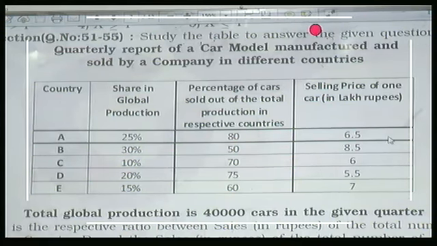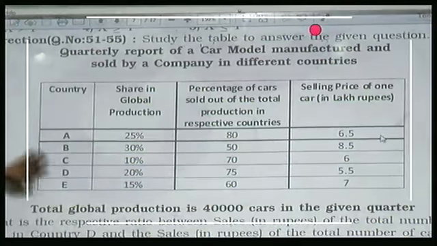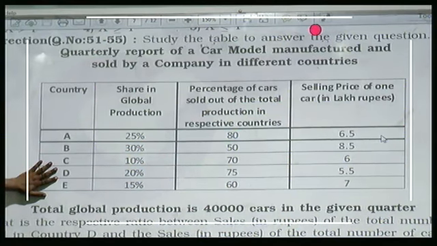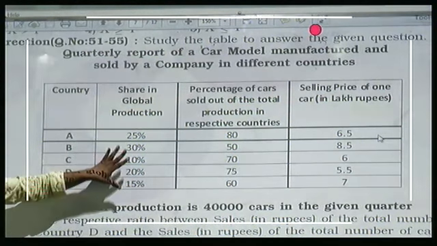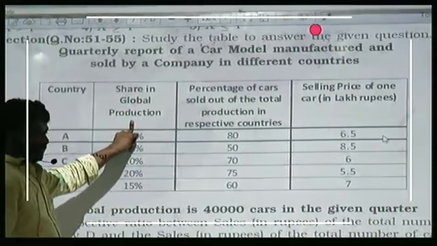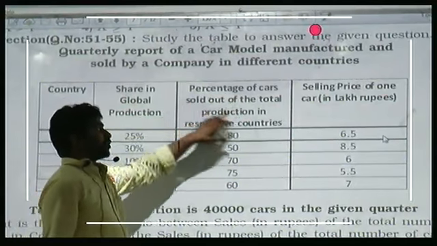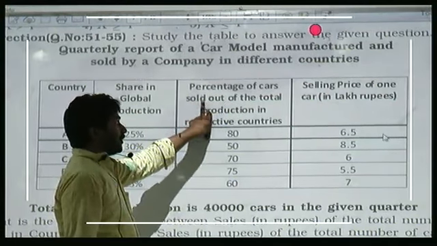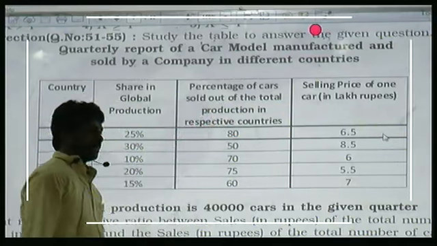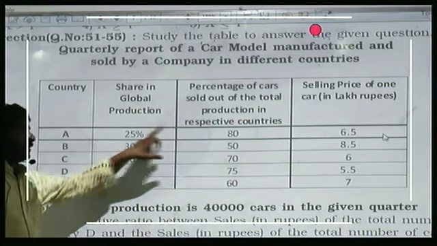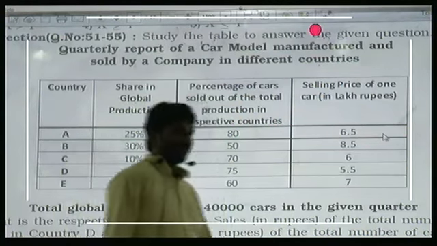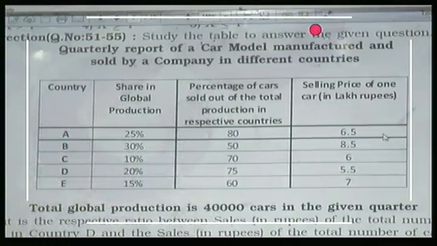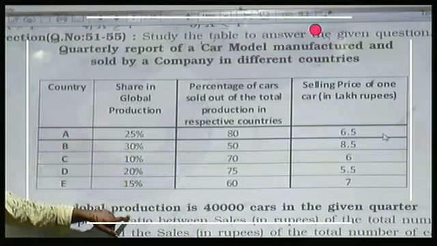Quarterly report of a car model manufactured and sold by a company in different countries. We have 5 countries. We have percentage here. When you add everything, that should be equal to 100%, right? Yes or no? Right. So share in global production. The percentage of cars sold out of the total production in respective countries. So out of 25%, 80% were sold. And selling price of one car, 6.5 lakhs, given in lakhs of rupees. And what is the total global production here?